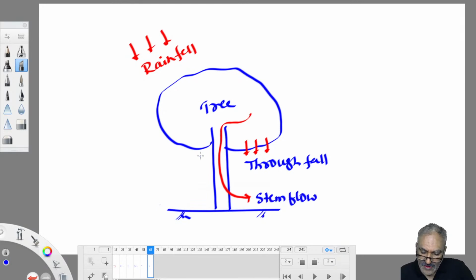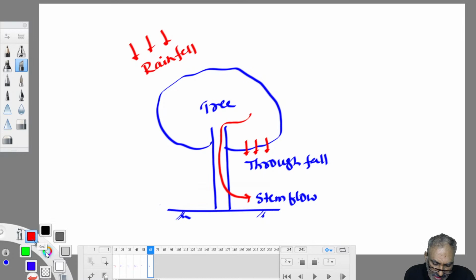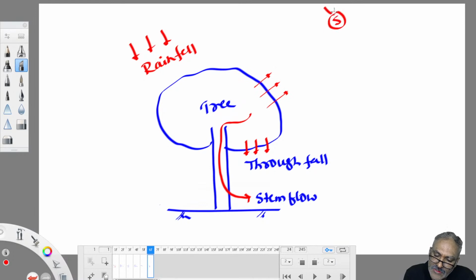All of the rainwater intercepted by the tree is not straight away evaporating back to space. Most of it is again coming back to the ground. So what is the water that is evaporating back to space? When this tree gets exposed to the sun, all of the moisture retained by the leaves, the stem of the tree, that water evaporates.